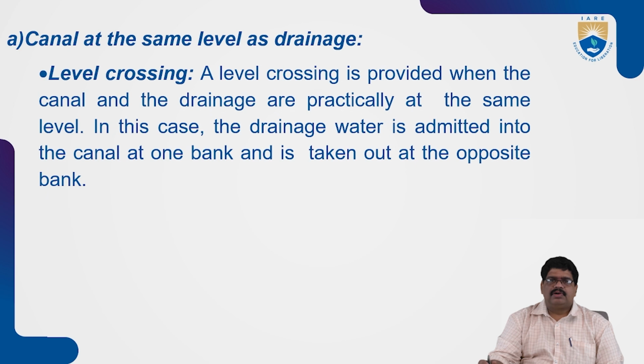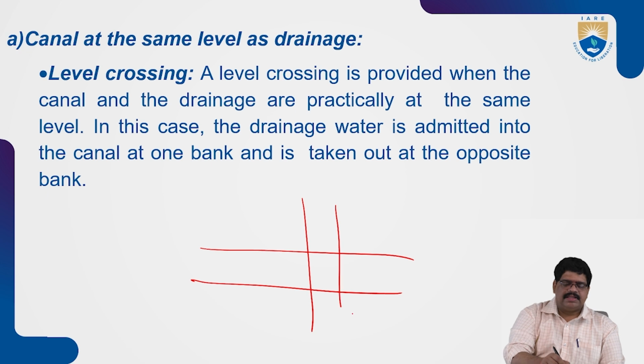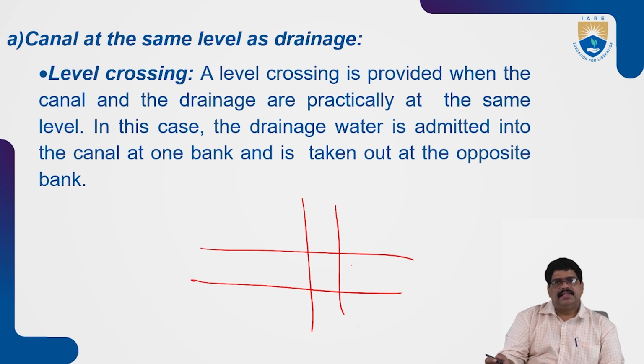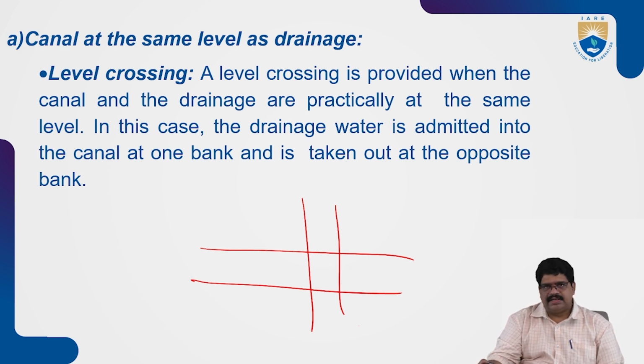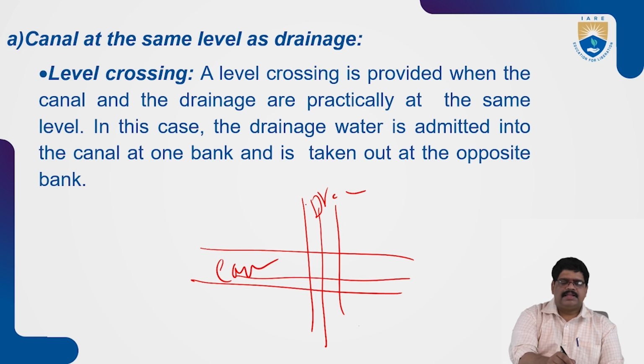Another situation is there. Suppose there is a canal and a drainage. In what we discussed previously, there were different levels, where the drainage level is above, or the canal bed level is above, or the high flood level is above. But in this situation, suppose this is the drainage and this is the canal, and both are at the same level. What do we have to do?